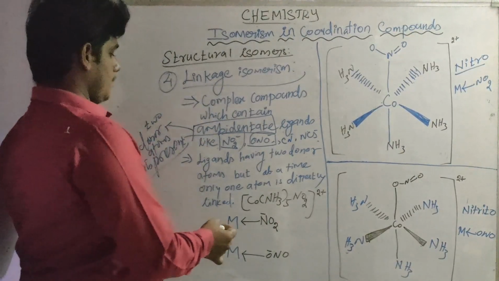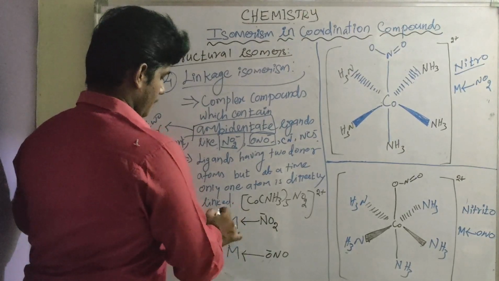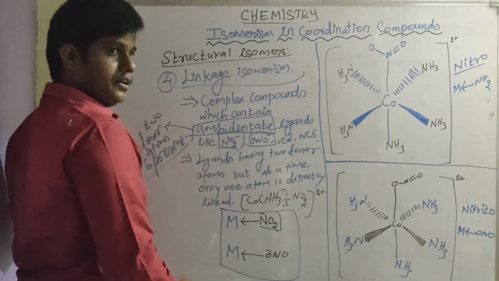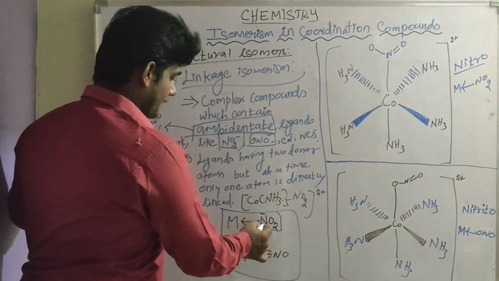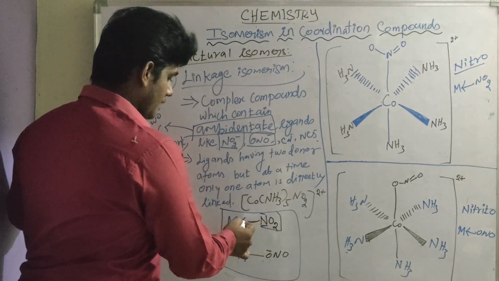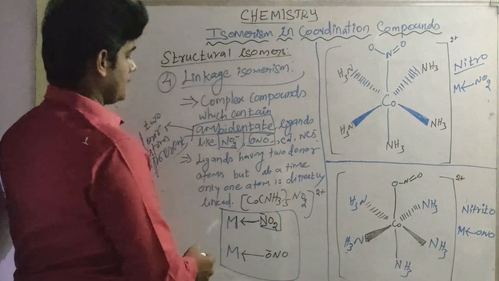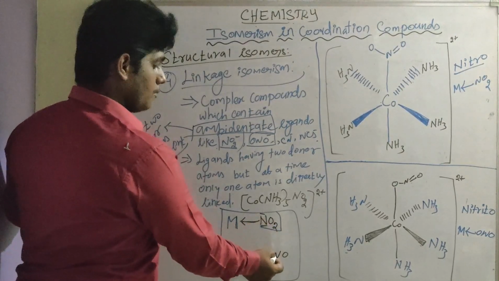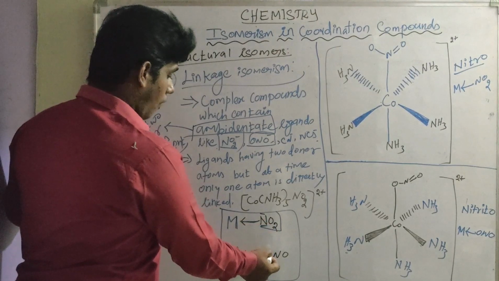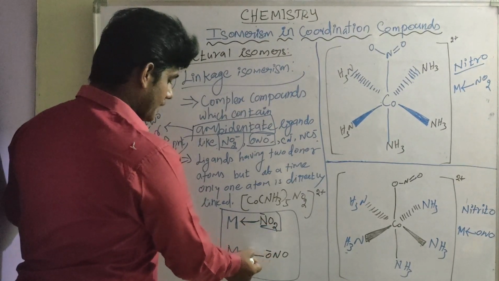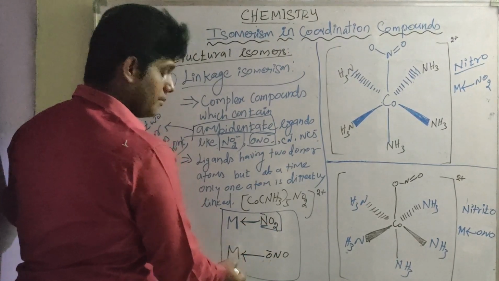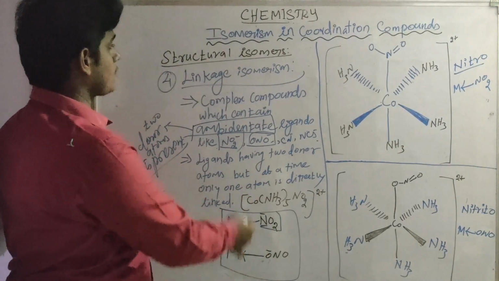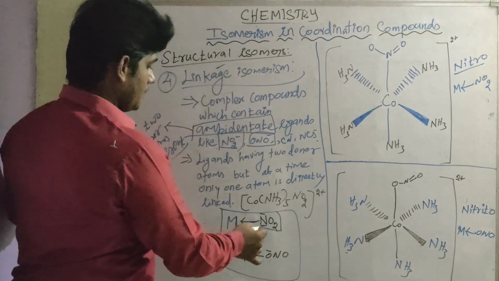With NO2, when the nitrogen atom is directly attached to the central metal atom or ion, that is one form; and when the oxygen atom is directly attached, that is the other.